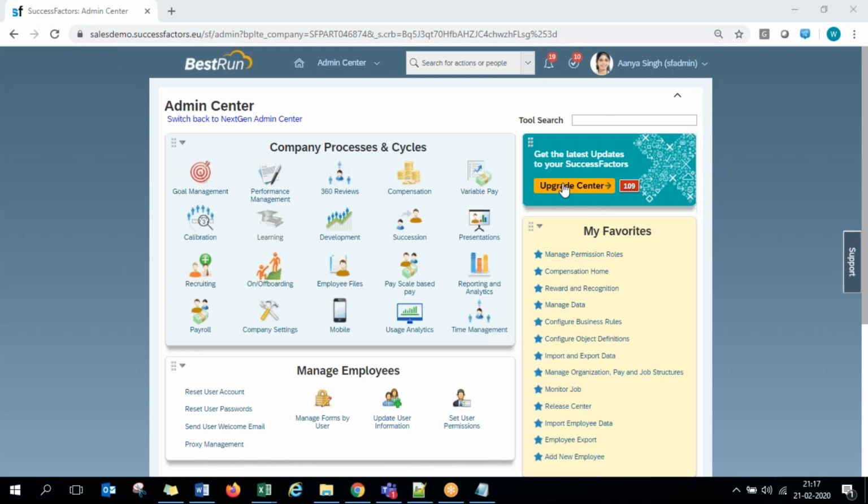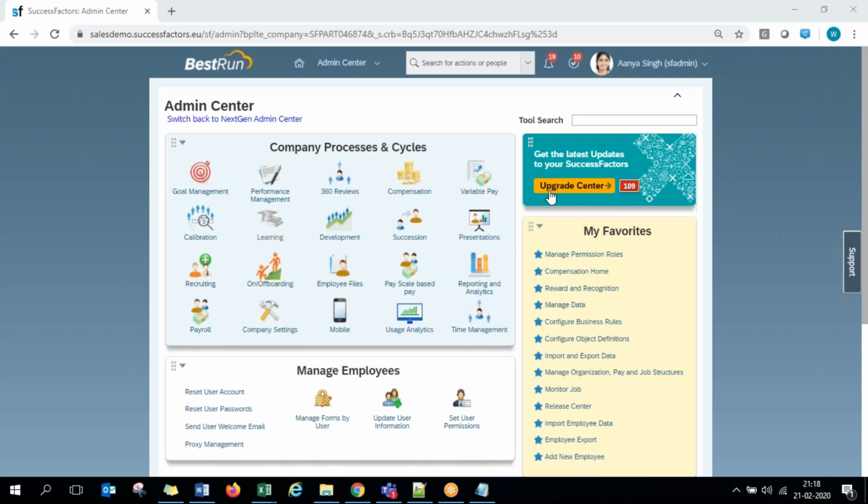As I told you, SuccessFactors comes with quarterly updates. It works the way your mobile app does when you go to the Google Play Store or the Apple App Store to see the list of new updates, go through the documentation, and if you are okay with that, click on the install or upgrade button. Normally these days we are not looking at the content of that upgrade. In mobile apps also, the Play Store gives you the content: what is this new update going to bring to your mobile?